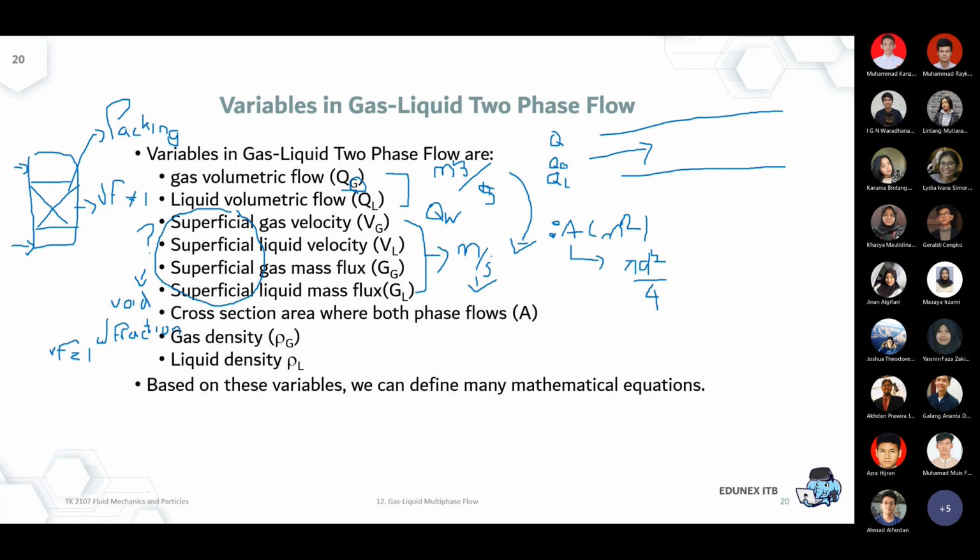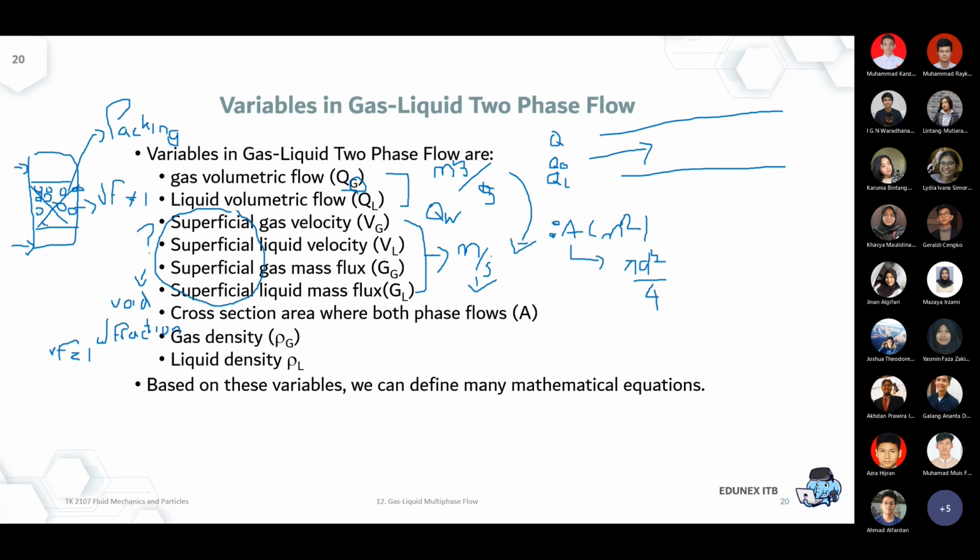Why? Because the vessel now will be filled by a lot of small metals, the packing, that is used to increase the contact area between the liquid and vapor.